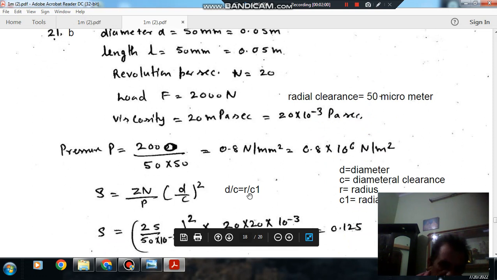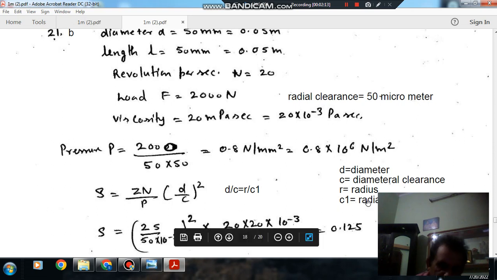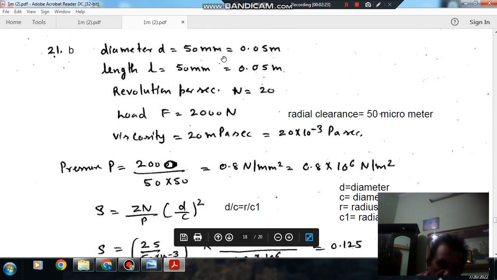D by C is R by C1. D is the diameter and C is the diametral clearance, because this is the ratio of diameter and diametral clearance, and it should be equal to radius and radial clearance. R is radius and C1 is radial clearance. Radial clearance is given as 50 micrometer, and the diameter is 50 mm, so the radius is 25 mm.